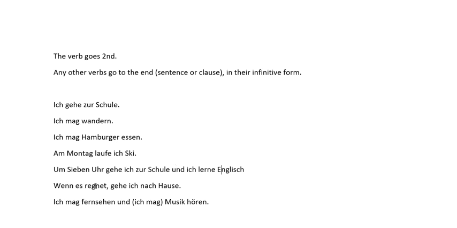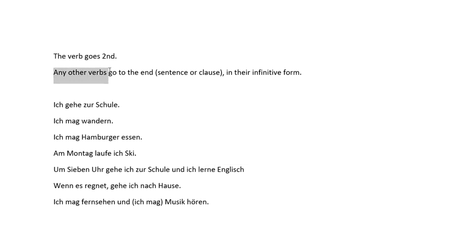Only when you have a dependent clause does it change. Okay, so once we have that verb goes second idea down, and we notice if we look in this clause even, 7 Uhr, 3 words, but that's the first thing. Second thing is our verb. If we go to the next part, we have the first part of this clause, ich, is the first thing, then lerne, so second is our verb.